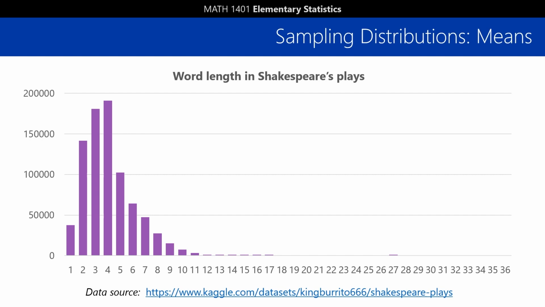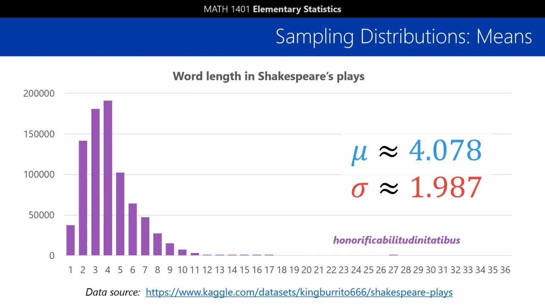And speaking of words, what words could we use to describe this distribution of data? Well, it's unimodal, but it's certainly not symmetric. It's heavily skewed right. Most words are pretty short, but then you get some really long ones. There's even a 27-letter word in there, honorificabilitudinitatis. Say that one 3 times fast. All in all, the mean word length is about 4.078 letters, and the standard deviation is about 1.987 letters.